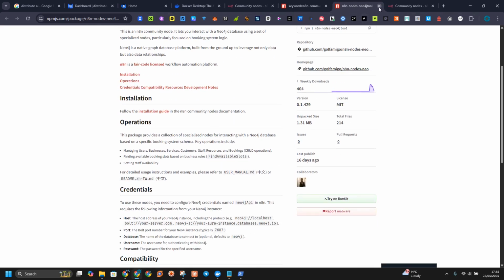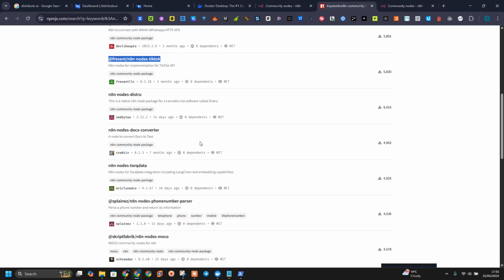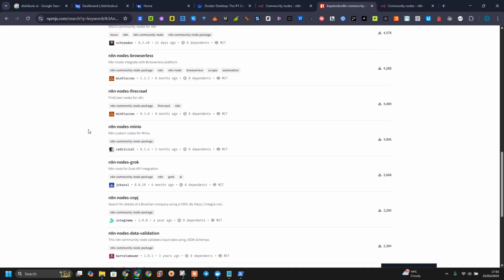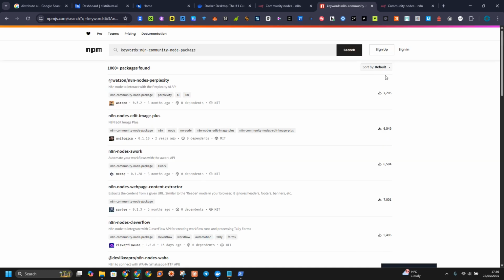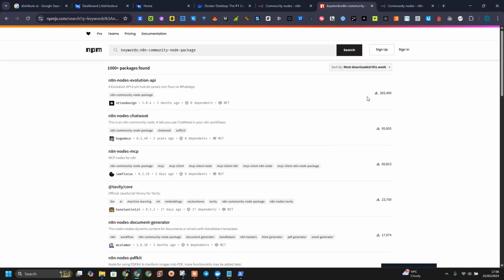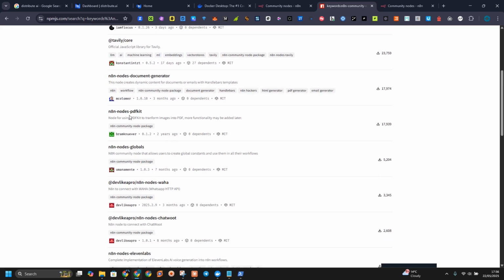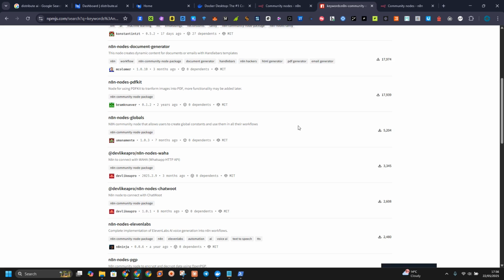Okay, so which one do we have to install again? This one is still installing. So there we have the browser layer, the Firecrawler, we have the Groq AI, the MCP, data validation. If you want to see the ones that people are using, we'll go and download them this week. Okay, so this is the most downloaded this week: the work, MCP, document generation, PDF kits, used for PDF, to transfer image to PDF, add letters, the global, I don't know the name of this global constant.